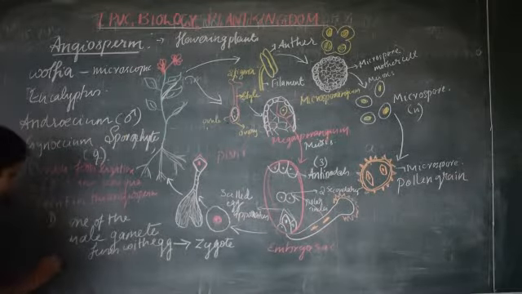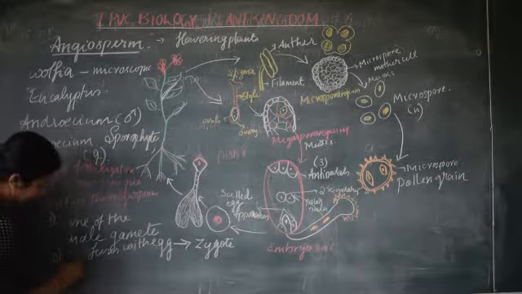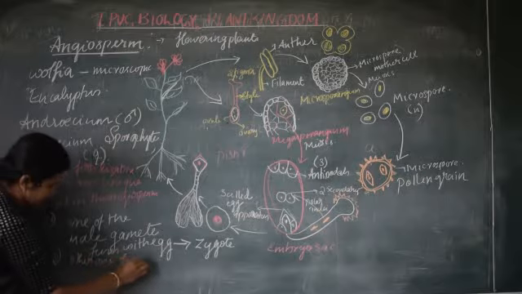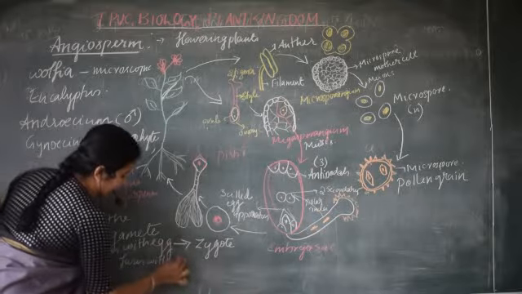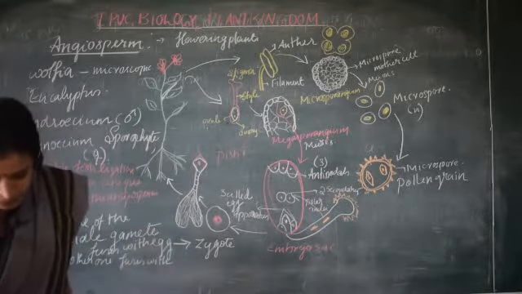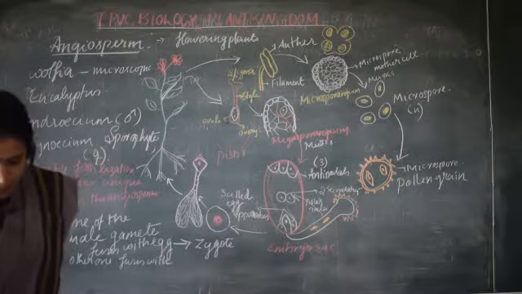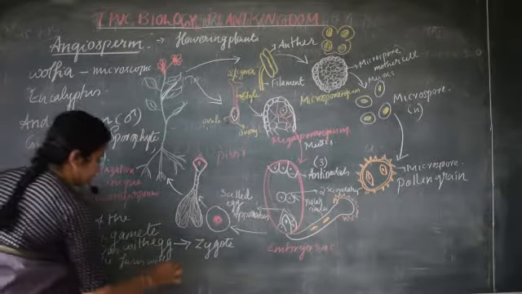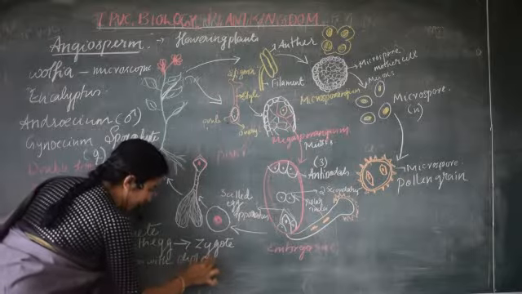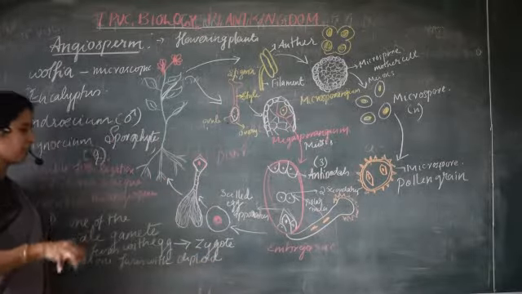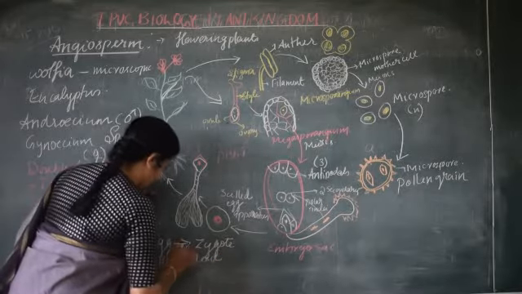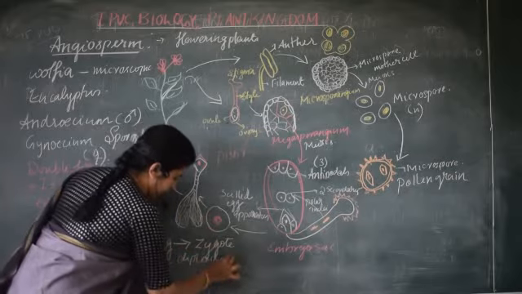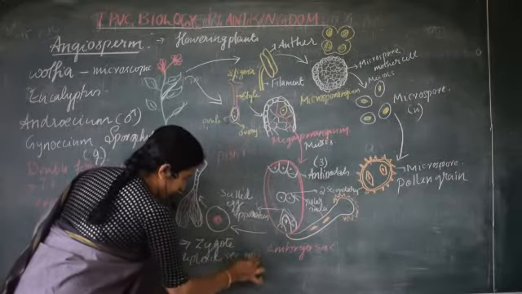One of the male gametes fuses with the egg and the other one fuses with the secondary polar nuclei. The other male gamete fuses with the diploid secondary nucleus. We have to write it as diploid because it already has two nuclei in it. That's why it is diploid. We should not avoid that diploid condition. So one male gamete fuses with the egg, another male gamete fuses with the diploid secondary nucleus.